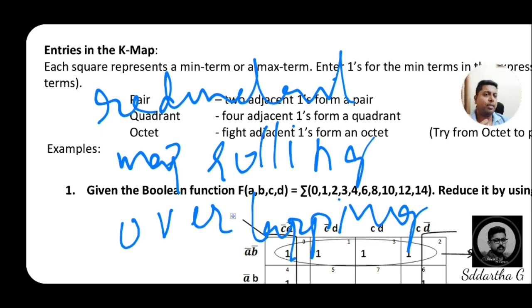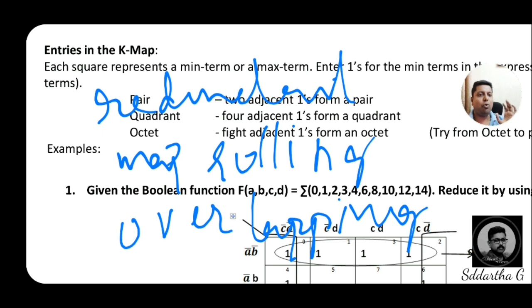Pair means two adjacent ones. Quad means 4 adjacent ones, in a row or a column, or map rolling meaning ended parts, but not in a diagonal. Octet means 8 ones, in 2 rows or 2 columns, or ended 2 rows or 2 columns.